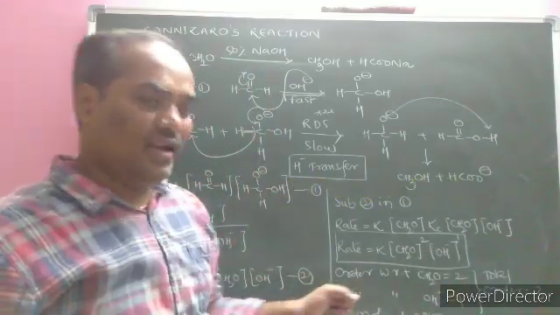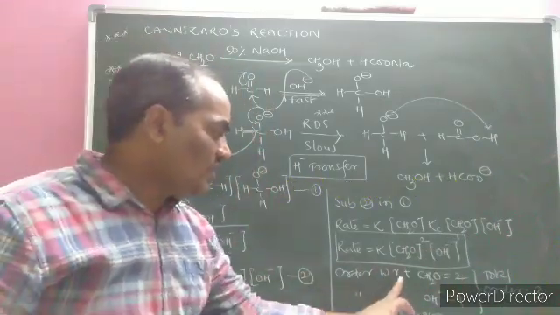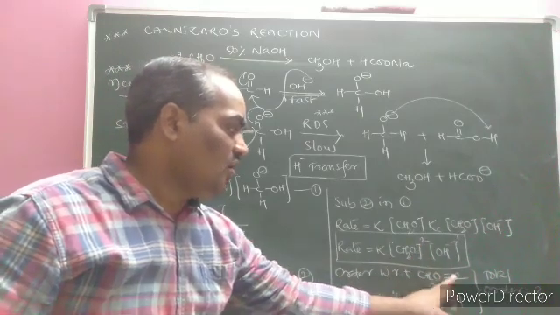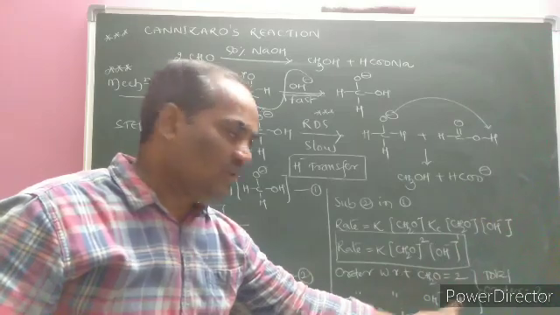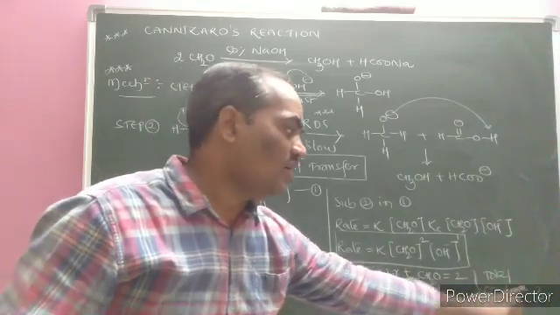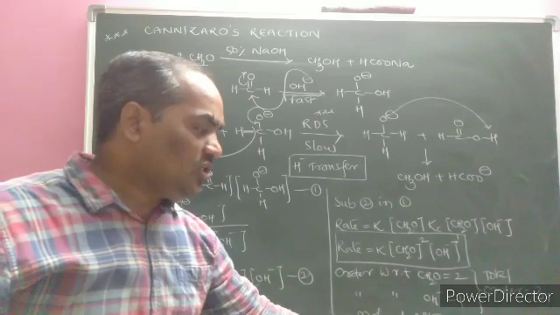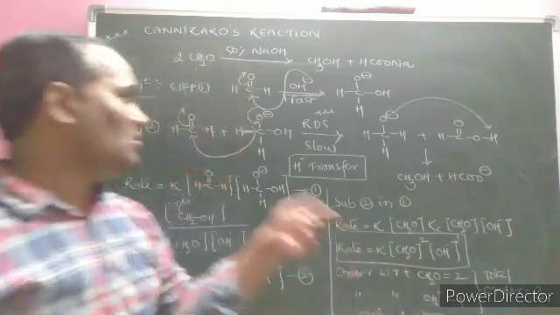That is already there in kinetics. Now, the order with respect to formaldehyde is 2 and the order with respect to the hydroxide ion, that is a base, is 1. The total order is 3, whereas the molecularity is 2.